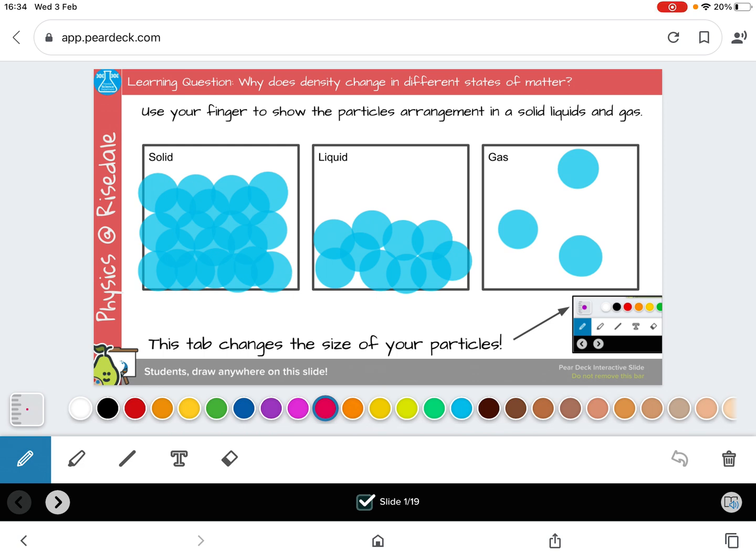Slide 1 asked you to recall what we had discussed about the particle arrangements in the live lesson on Friday, by getting you to draw the particle arrangement in solids, liquids and gases. We were spot on with the solid. The particles were held together with strong forces of attraction in a fixed, regular arrangement. You couldn't show it in your pictures, but the particles don't have much energy, so vibrate about their fixed positions.